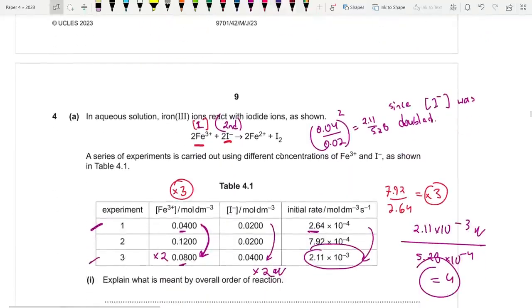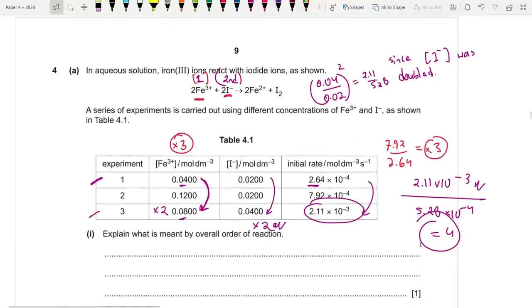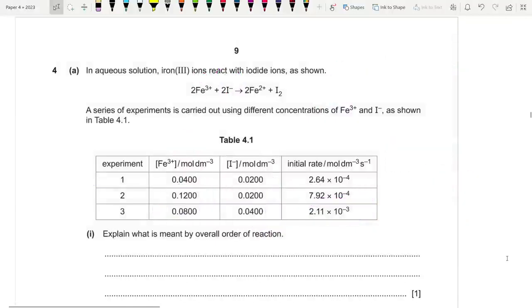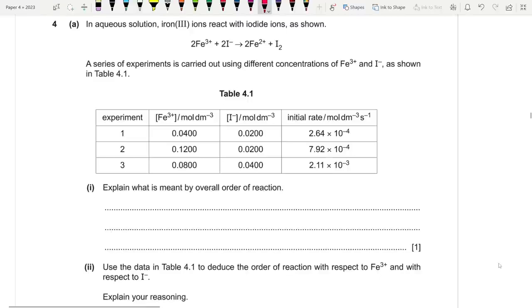Fine. Question number 4. I actually had a part of it done, but let's start from the top again. What is meant by the overall order of reaction?